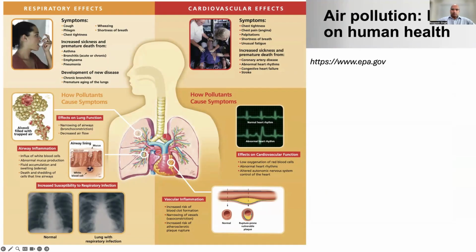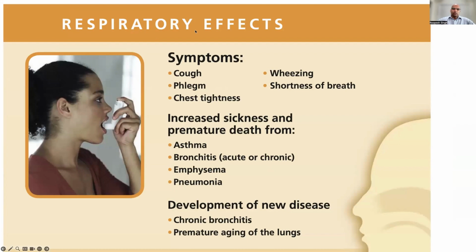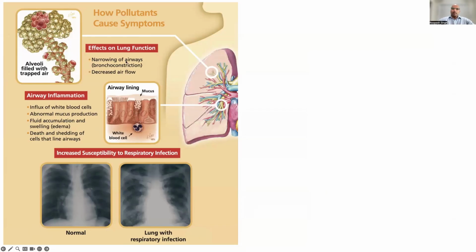Like here in this slide, as you can see, first you will notice the respiratory effects like coughing, wheezing, a lot of shortness of breath, chest tightness, increased sickness, premature death, asthma, bronchitis, runny nose, pneumonia, and other breathing problems. They appear first because you inhale, the particles reach the lungs, and then the problem. And next come the lung-related issues, airway inflammation, and a lot of respiratory infection.